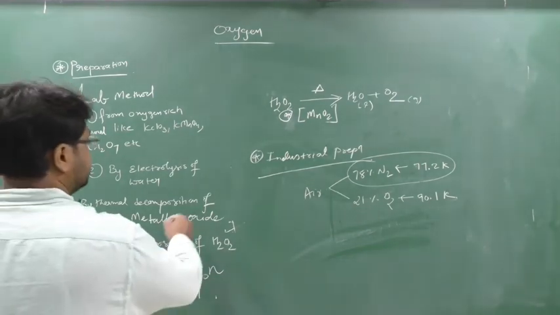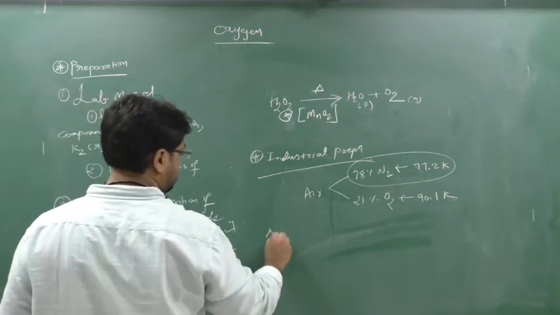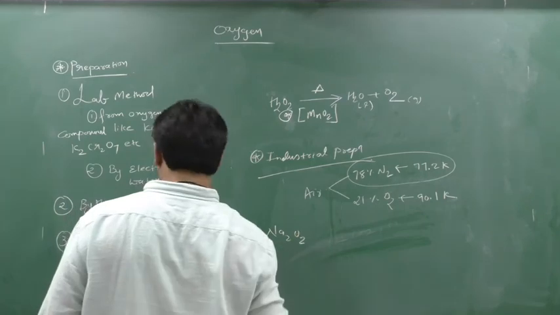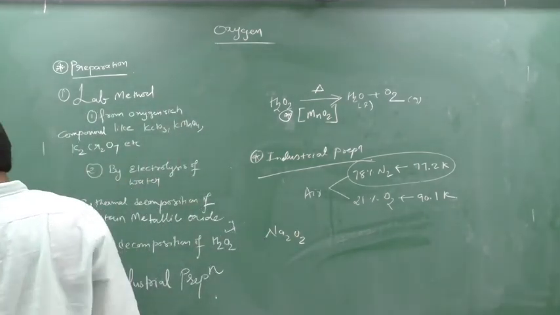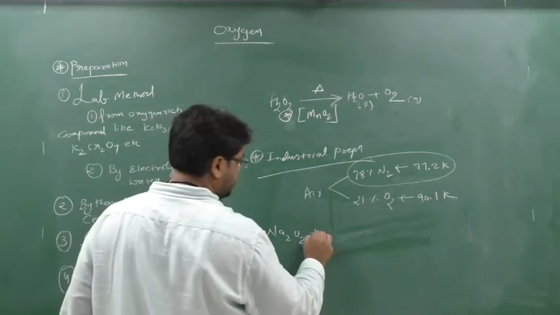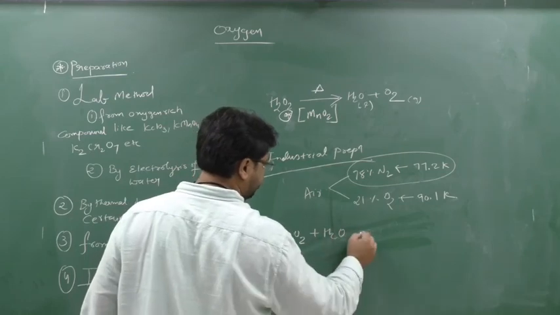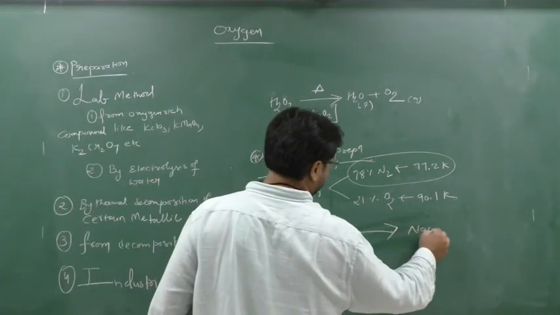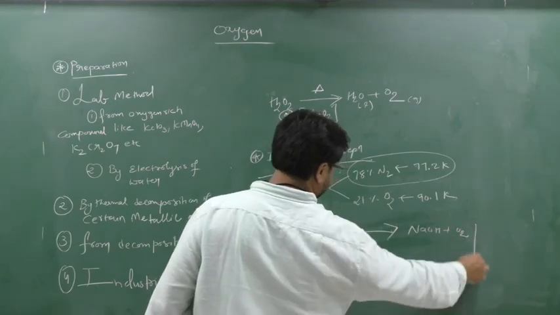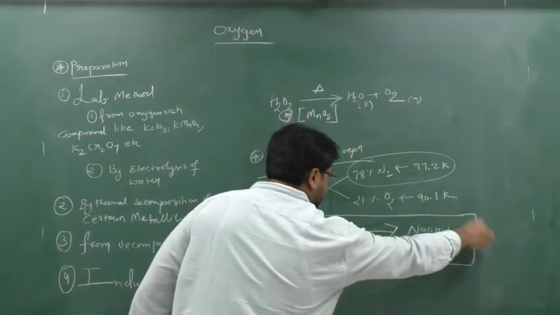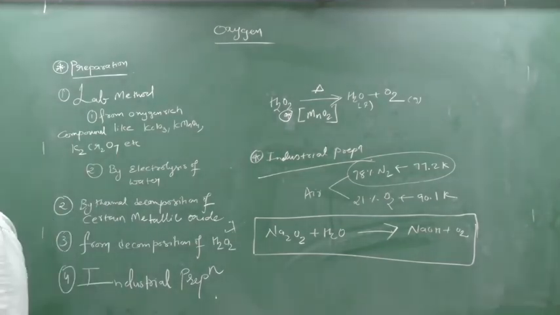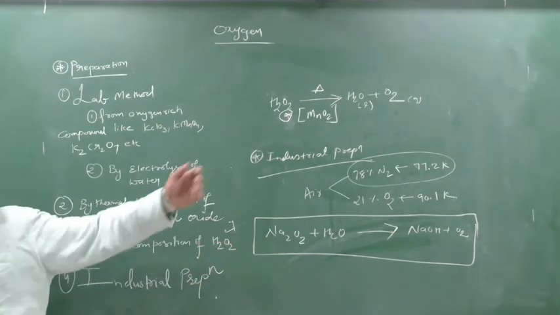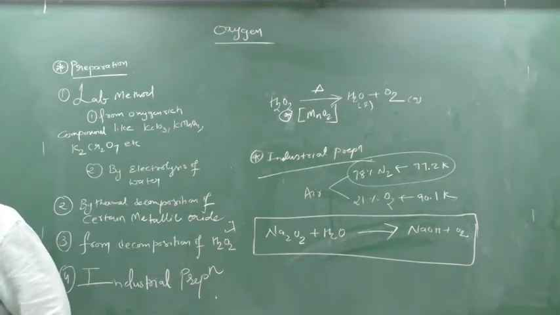One more, you remember the importance of the laboratory method. I forgot to tell you, that is from sodium peroxide. So write down preparation of oxygen from Na2O2. You take Na2O2 and react it with water, and you will get NaOH plus O2. This is also very important, somewhere you will come across it. So we can also prepare oxygen from Na2O2 plus H2O, giving NaOH and O2. Please remember this.